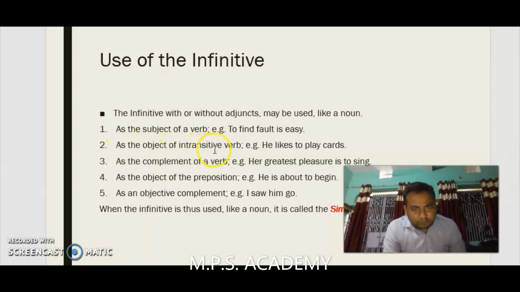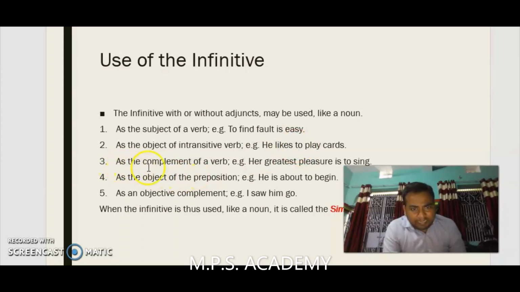As the object of the intransitive verb. For example, he likes to play cards. Here it is used as the object of intransitive verb.